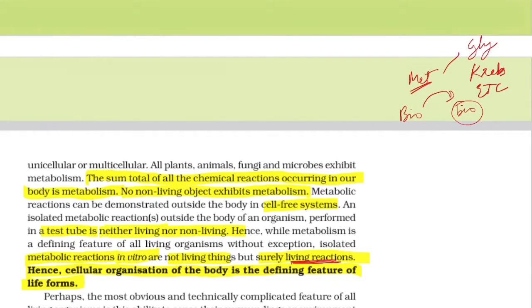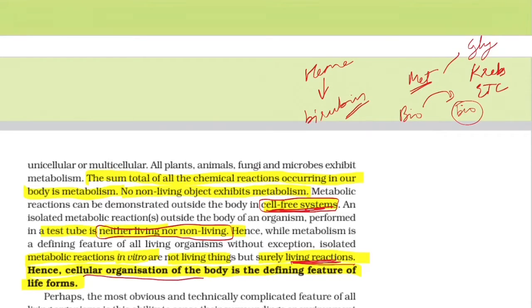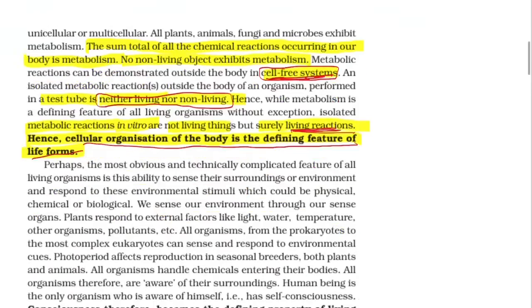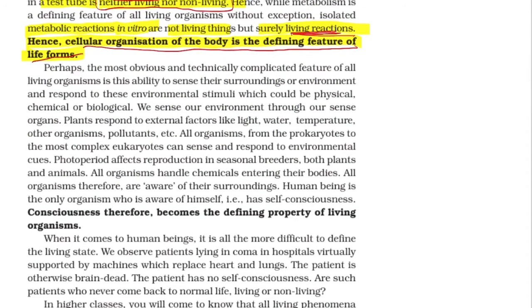But there are other reactions which we don't study here, that is formation of heme and how heme becomes hemoglobin and how heme is broken into bilirubin. All of these chemical reactions we have in the body. These chemical reactions are only seen in living organisms, but if they are exhibited in a cell-free system, they are considered to be living reactions, but neither living nor non-living. So cellular organization of the body is considered to be the defining feature of all life forms. Okay, now we have consciousness.